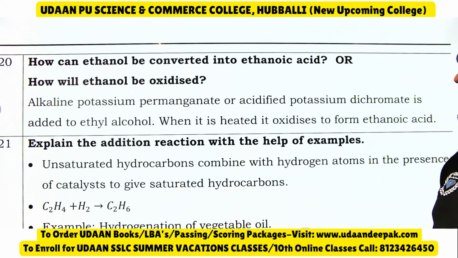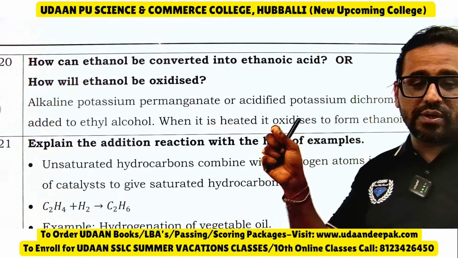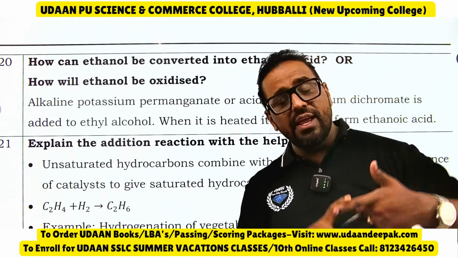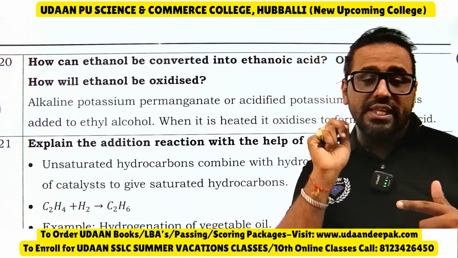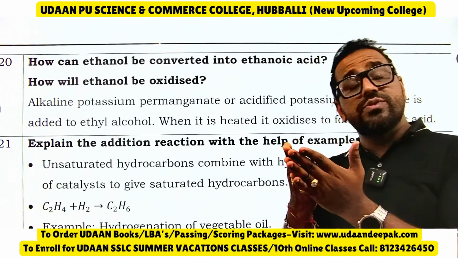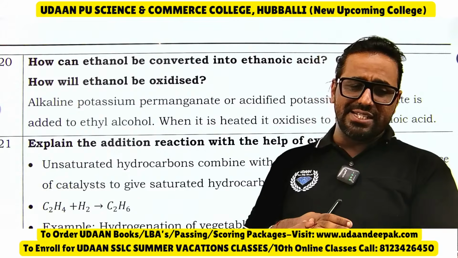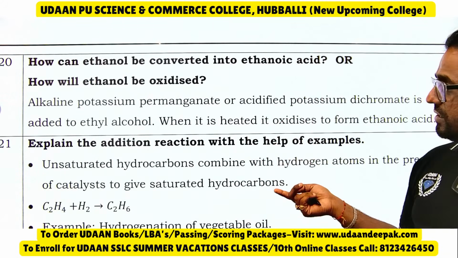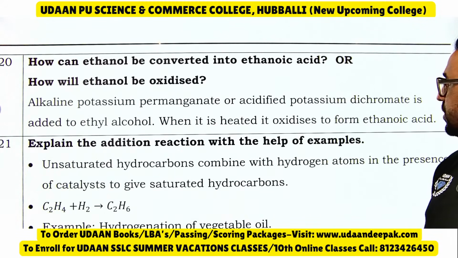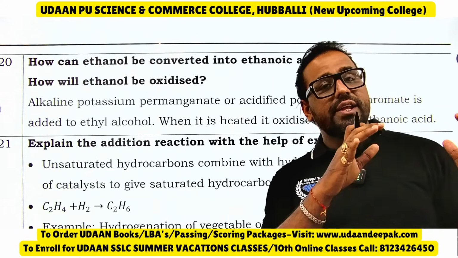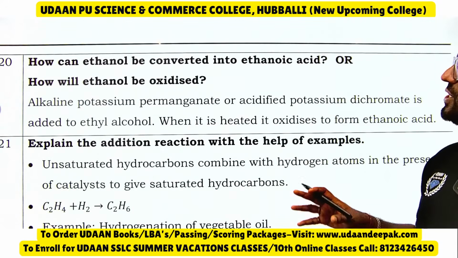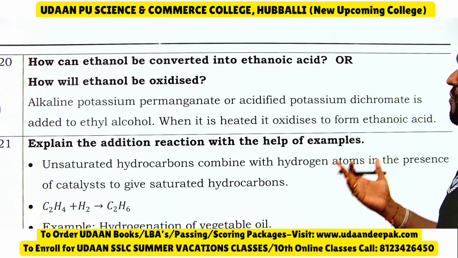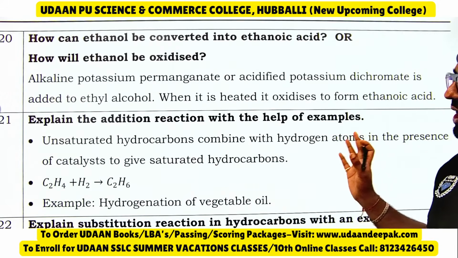How can ethanol be converted into ethanoic acid? Again, an important question. How do you convert alcohols into acids, carbon compounds? You can expect this question. So alcohols are converted to acids by using oxidizing agents. The oxidizing agents here are potassium permanganate and acidified potassium dichromate. You should be able to remember this. See, alkaline potassium permanganate or acidified potassium dichromate is added to ethyl alcohol. When it is heated, it oxidizes to form ethanoic acid.